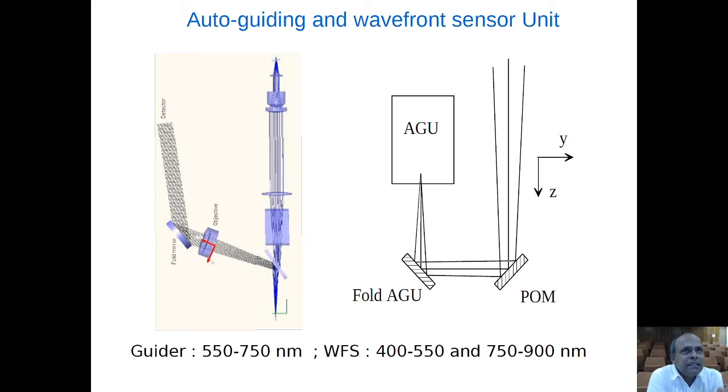In addition, the telescope has an auto guiding and wavefront sensor unit. What you see here is the main beam, the F9 beam, which is coming in, and there is a pick-off mirror that reflects it. There is a fold, and it goes to the AGU system. The guider of this telescope works in the 550 to 750 nanometer range, and the wavefront sensor works in the 400 to 550 and 750 to 900 nanometer range.